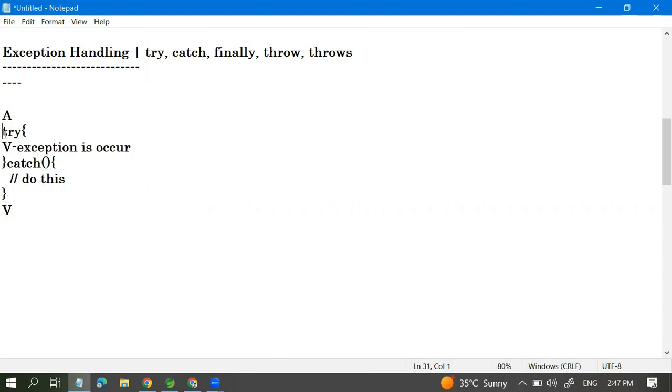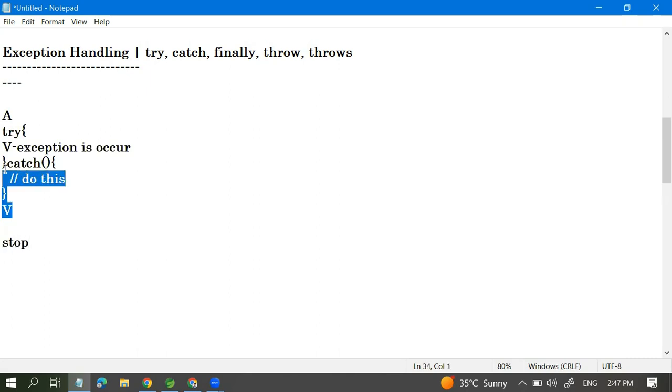Whatever exception occurs in this line, it will do the alternate work. But if the exception does not occur, then it will execute this line of code normally, and the catch block will not execute. It will maintain our code execution and will not stop our application.